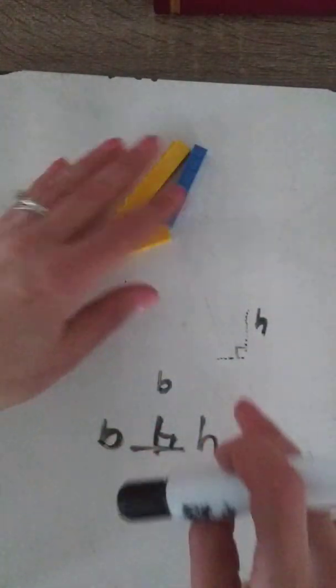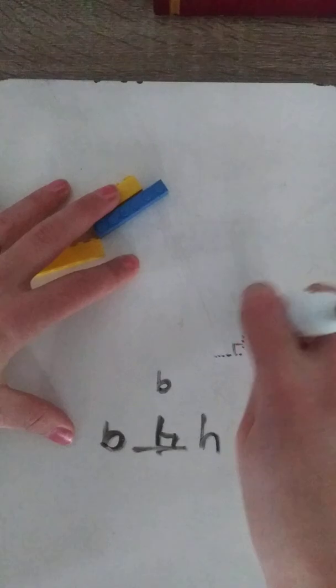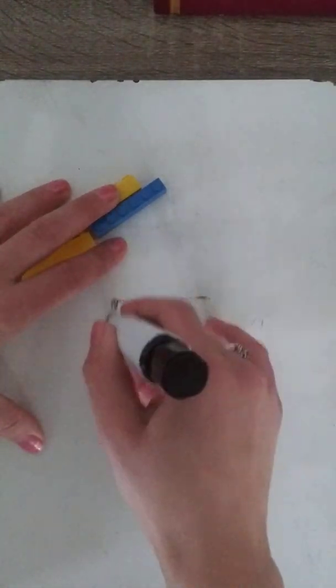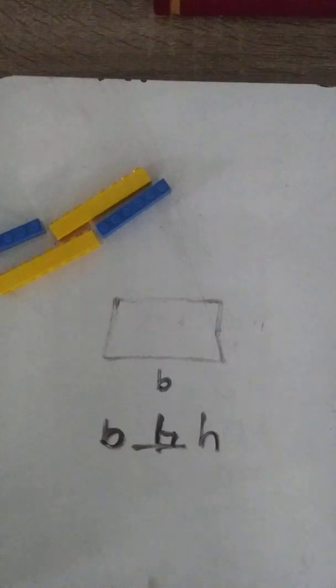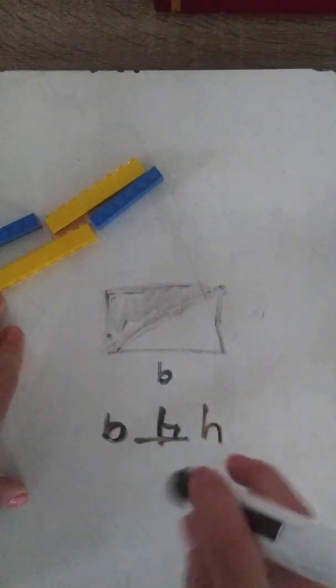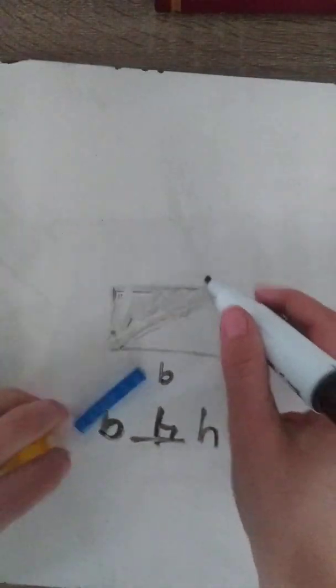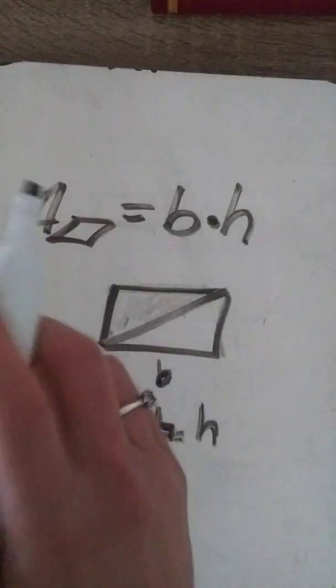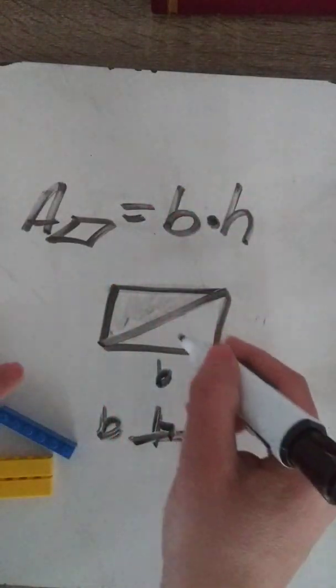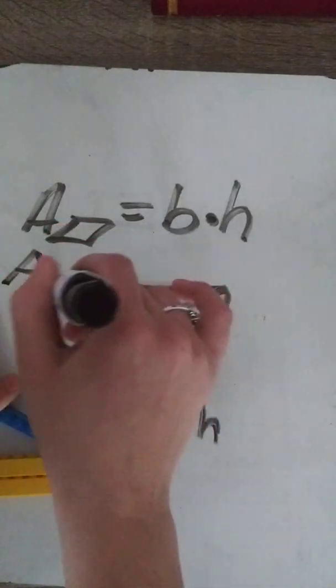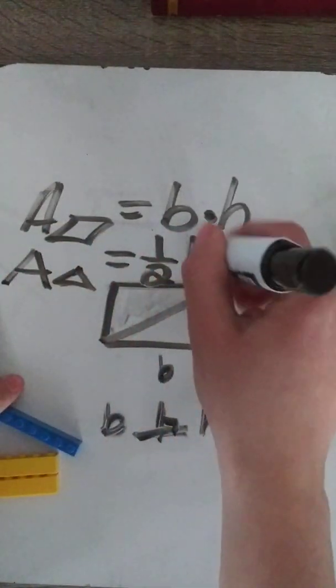Okay, so now if you were to take the rectangle that we had, and you were to cut it in half, you would get what shape? A triangle. Now if I'm cutting it in half, I'm going to get half of the rectangle, which I forgot to write down. The rectangle formula, or parallelogram formula: area of a parallelogram is base times height, and if I cut it in half, I get a triangle, which is why the triangle formula is half base times height.